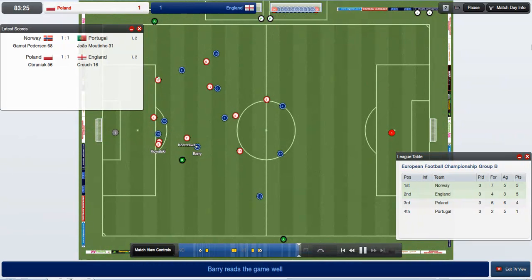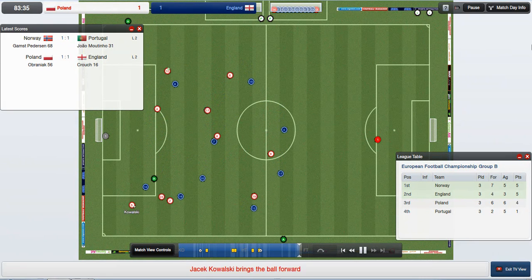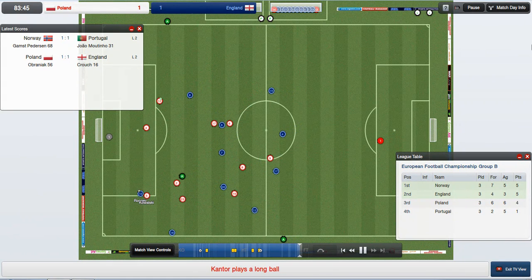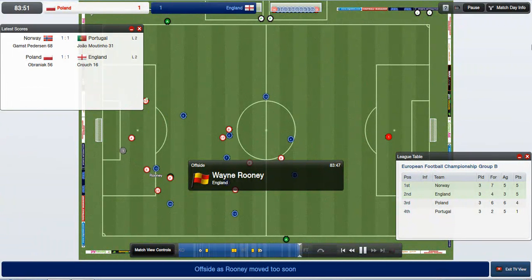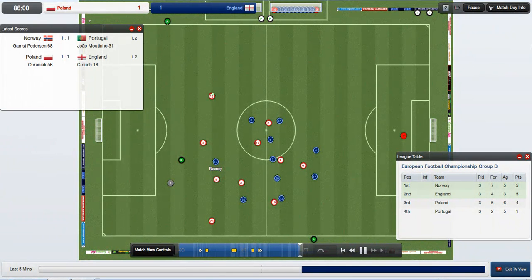Oh, it's up in a break, is it? It still is. Rooney, Lennon. It's absolutely all up in the air at the moment. It still really is for qualification now for Poland. They've really got to go for it. Rooney, though, is offside. Well, these England need to start wasting some time now.